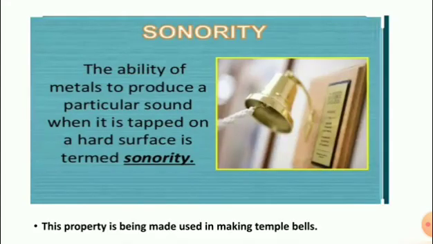Next, sonority. The ability of metals to produce a particular sound when tapped on a hard surface is termed sonority. This property is used in making temple bells. Clear, children?